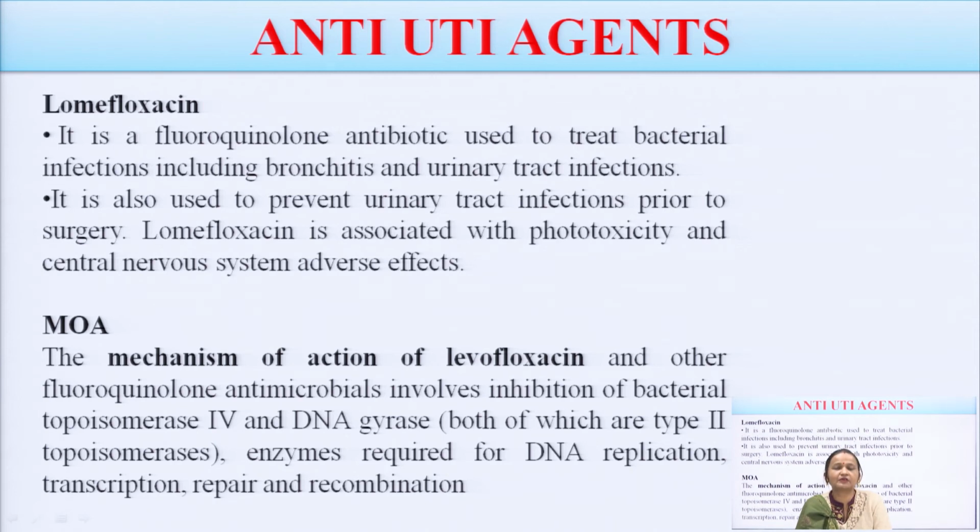DNA gyrase is having two subunits, subunit A and subunit B. It is going and binding to the A subunit, and by binding to the A subunit, it is inhibiting the process of nicking and resealing. Okay.